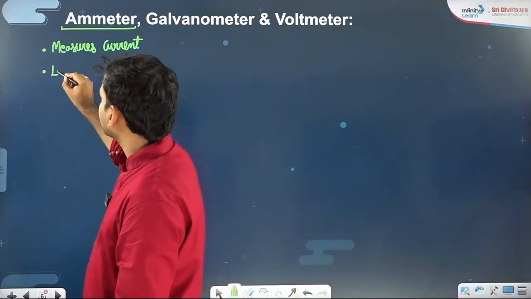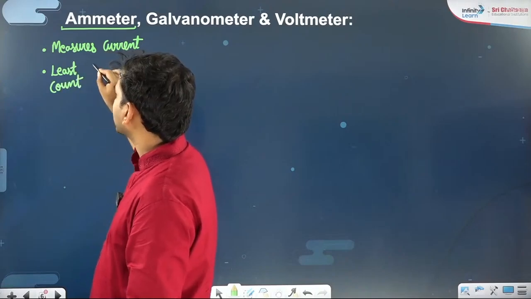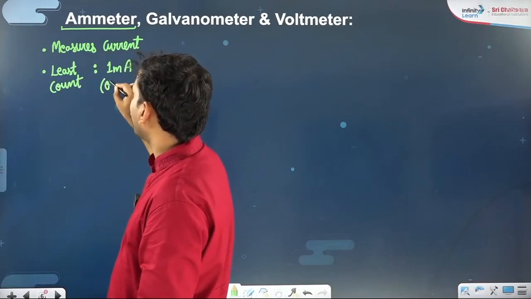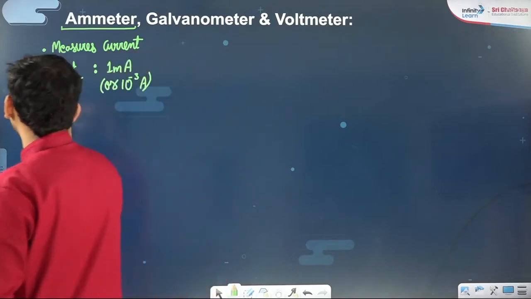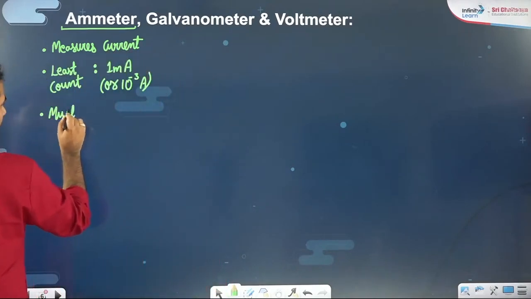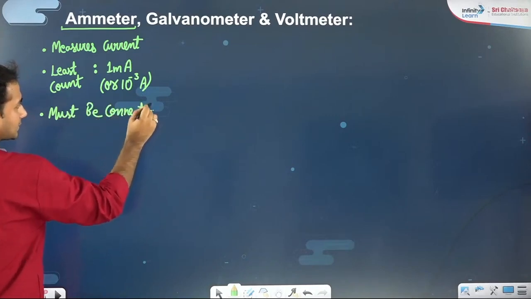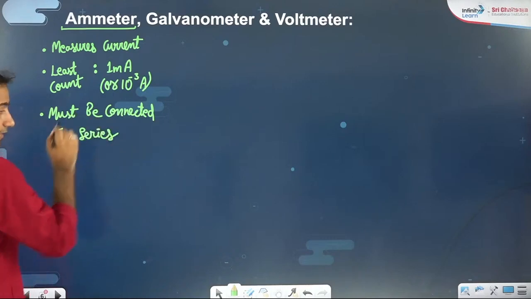So the least count, the smallest current that can be measured by an ammeter, is 1 milliampere or 10 to the power minus 3 amperes. It must be connected in series, because just now I told you in series current is going to be the same.